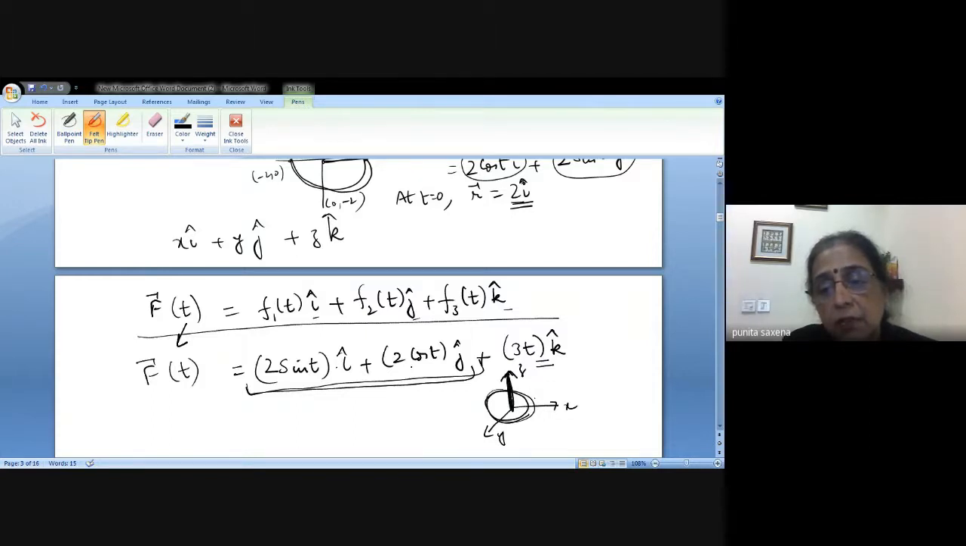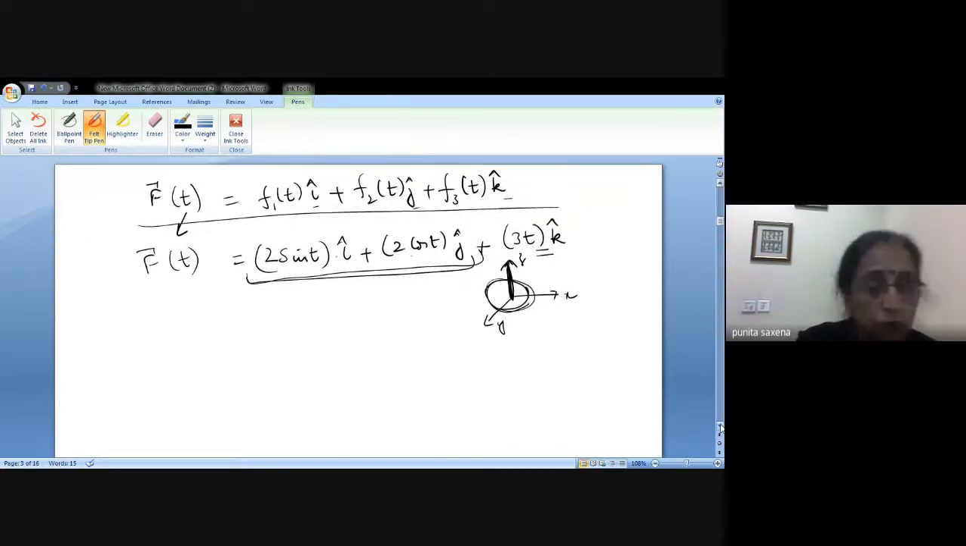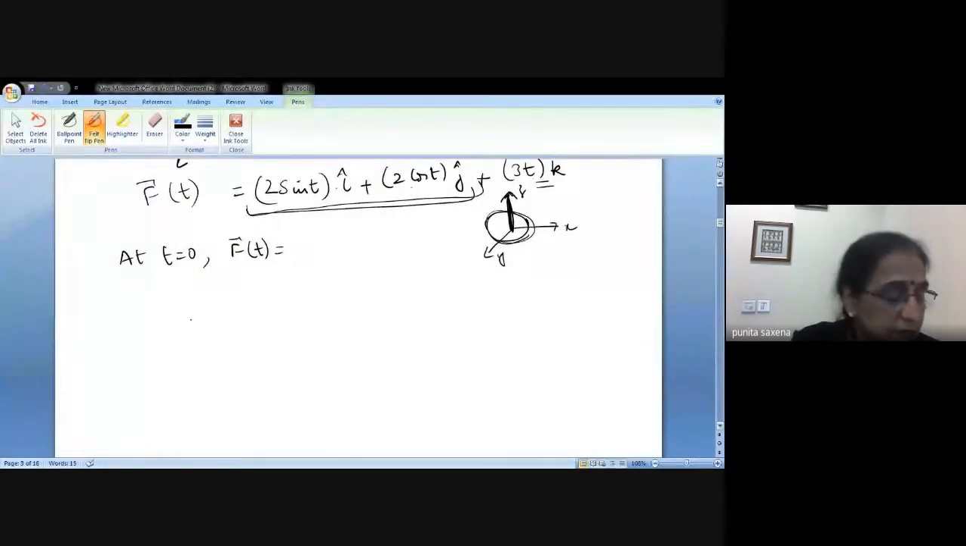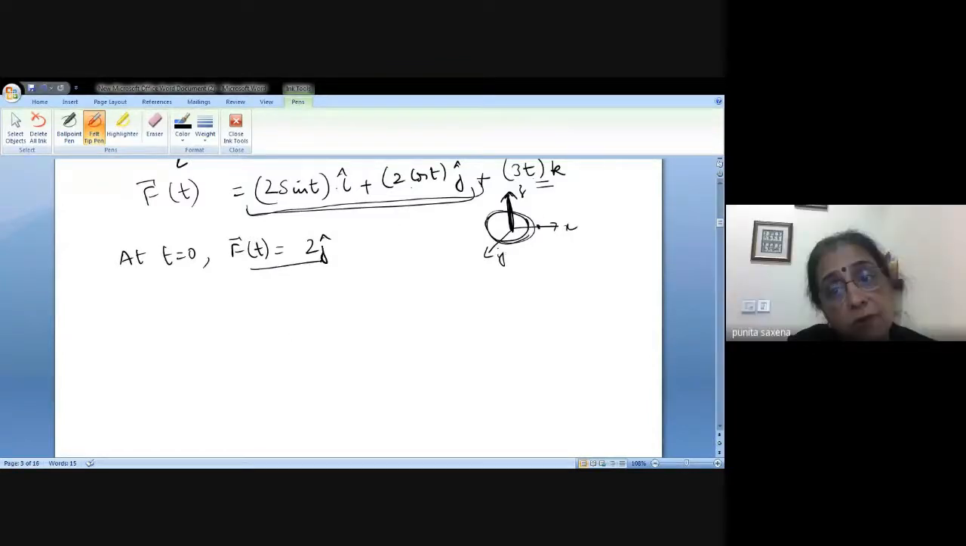So it's like you gradually start moving from this point. Now see what happens. What happens at t equal to 0? Where is your f(t)? I have deliberately changed it, I have interchanged x and y. At t equal to 0, your f(t) is 2j. So that means where are you? Not on the x-axis now, you are on the y-axis.